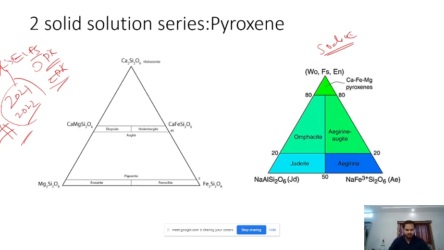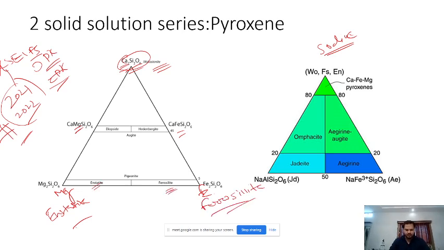So this is magnesium and this is iron, and this is calcium magnesium and this is calcium iron. This end member, which is rich in calcium, we call wollastonite, but more important is this enstatite, and this is ferrosilite. Just write this in your notes. Enstatite, this one, and ferrosilite. Here we have diopside, this member, and here we have Hedenbergite.